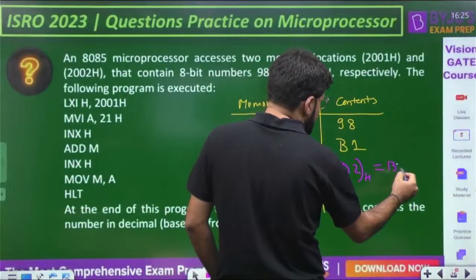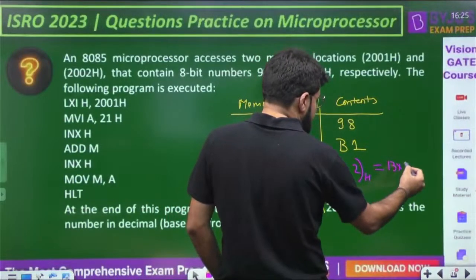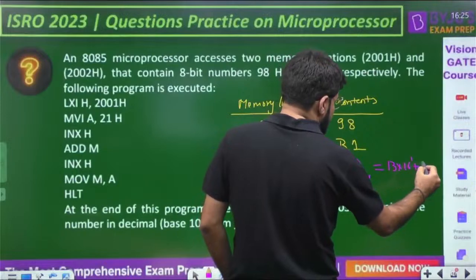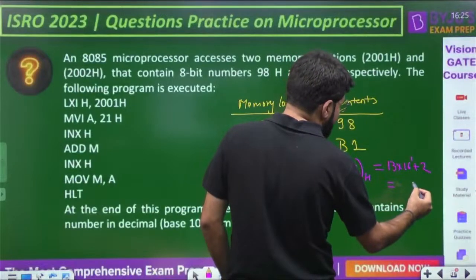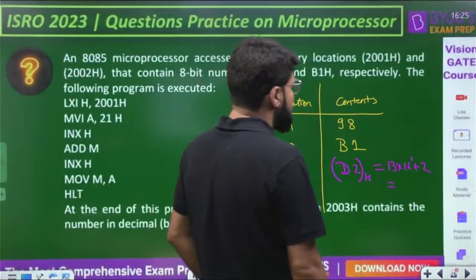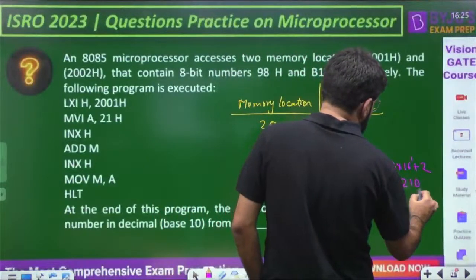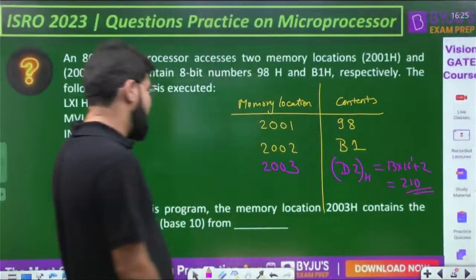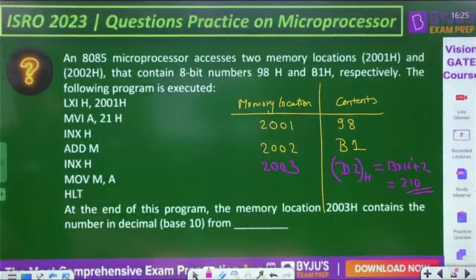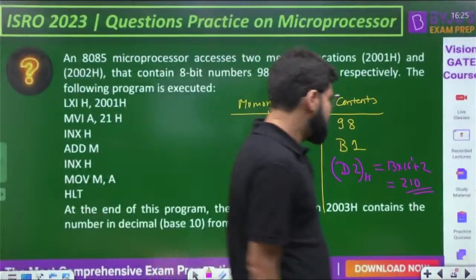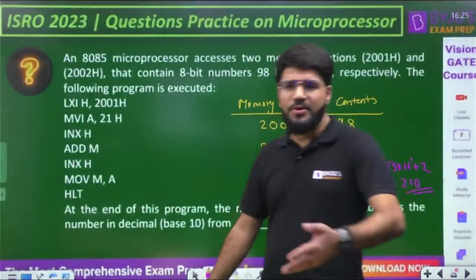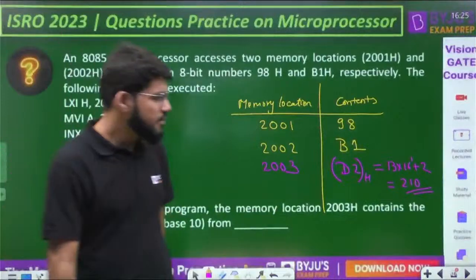D is numerically 13. 13 into 16 power 1 plus 2, that is equal to, 160, 208, 210 it should be. Just check out the calculation once. 13 into 16 plus 2, it should be 210.